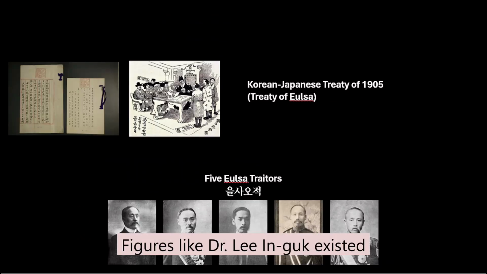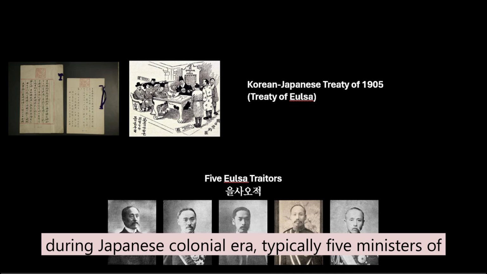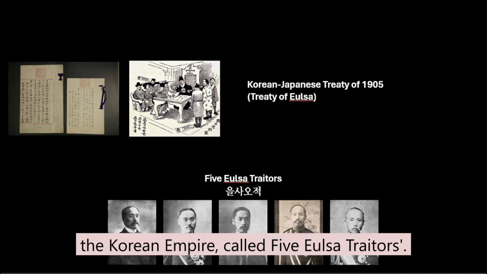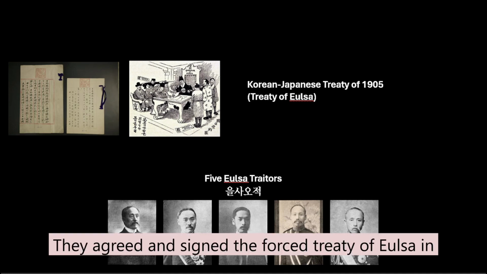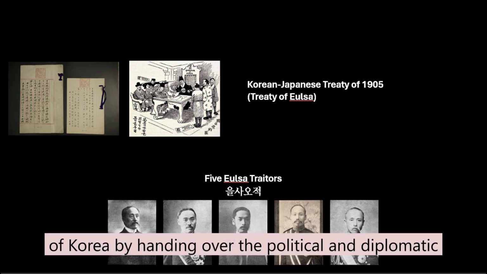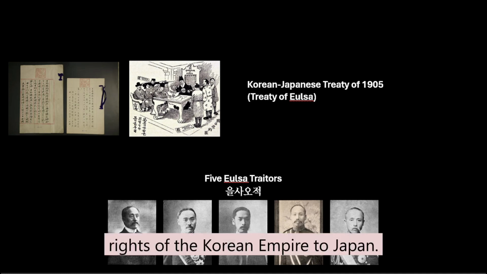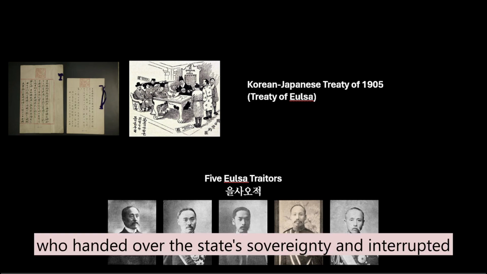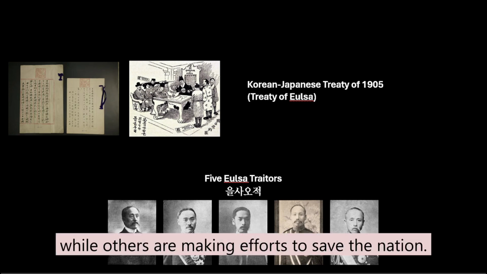Figures like Dr. Lee In-guk existed during the Japanese colonial era, typically the 5 ministers of the Korean Empire called the 5 Ulsa traitors. They agreed and signed the Treaty of Ulsa in 1905, which played a decisive role in Japan's colonization of Korea by handing over the political and diplomatic rights of the Korean Empire to Japan. Writer Jeong Kwang-yong criticized those traitors who handed over the state's sovereignty and interrupted the independence movement, while others were making efforts to save the nation.